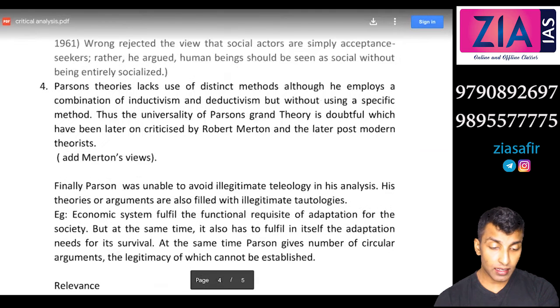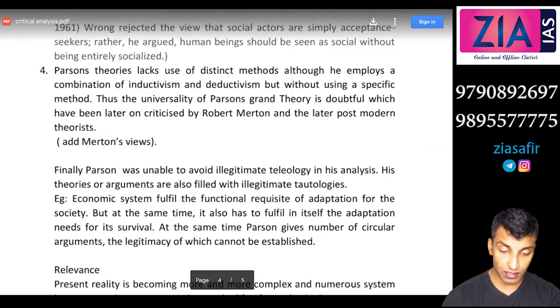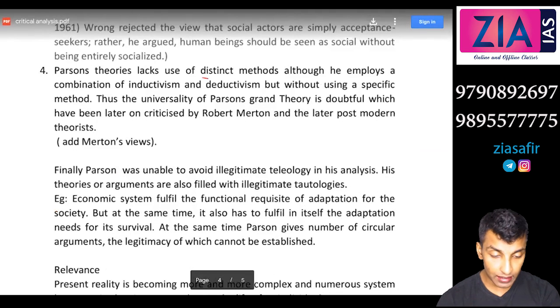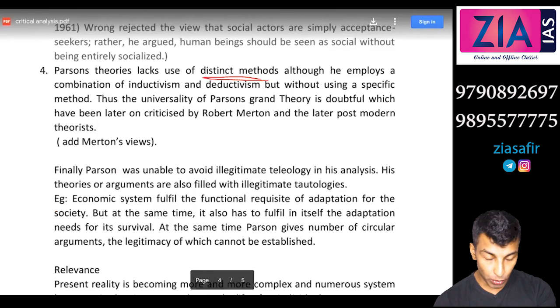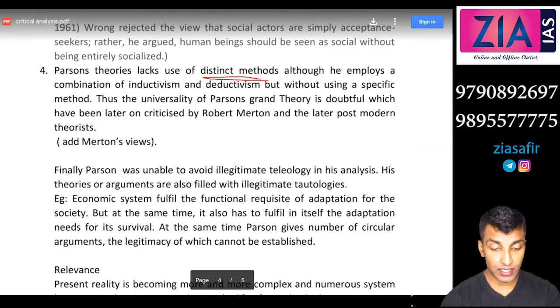Parsons' theories lack the use of a distinct method. This is one of the most important criticisms, and this is where Merton actually modified. Merton is actually a student of Parsons. Both were American sociologists. Although he employs a combination of inductivism and deductivism, he does so without using a specific method. Thus, the universality of Parsons' grand theory is doubtful, which was later criticized by Merton and later postmodern theorists. So you can add Merton's views here once we complete Merton's discussion.